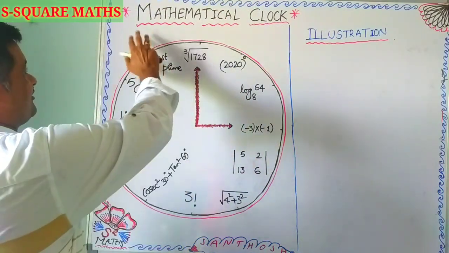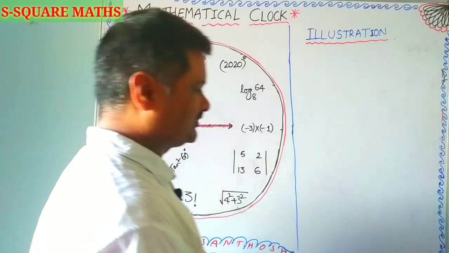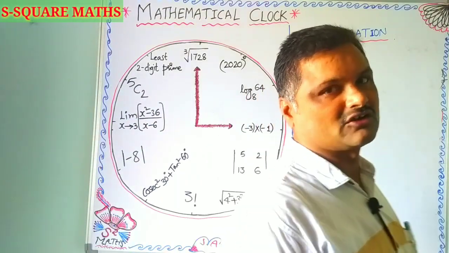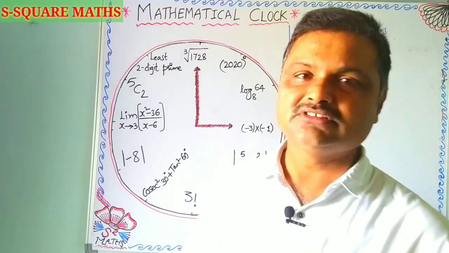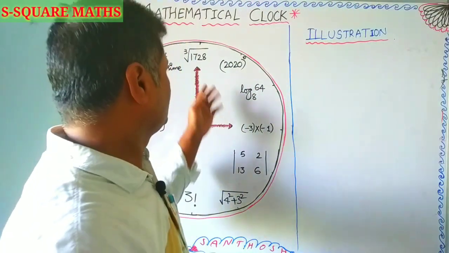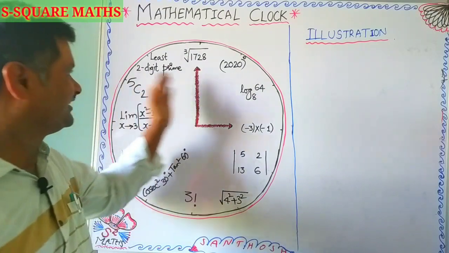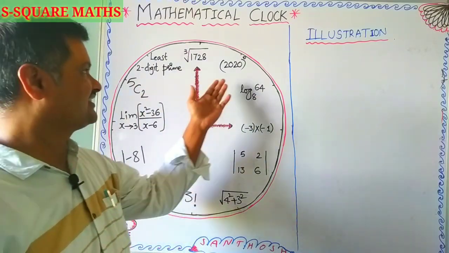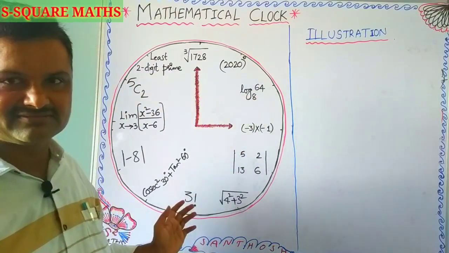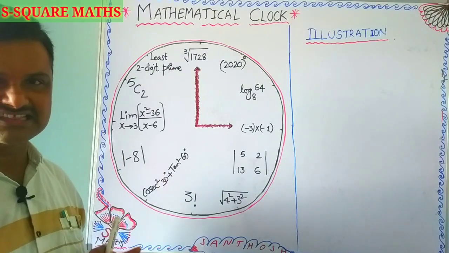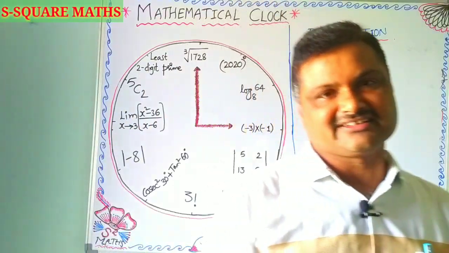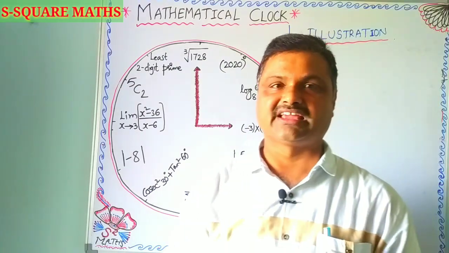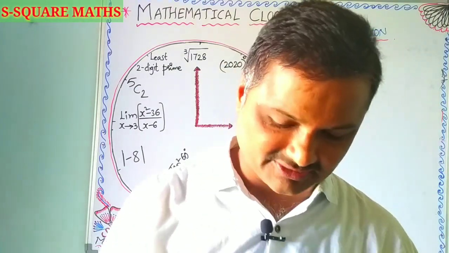So this is nothing but our mathematical clock. You know very well the clock, right from 1 to 12 digits you have. For each and every number there is a concept associated with it, so that we are going to discuss now. We can start our concepts now.